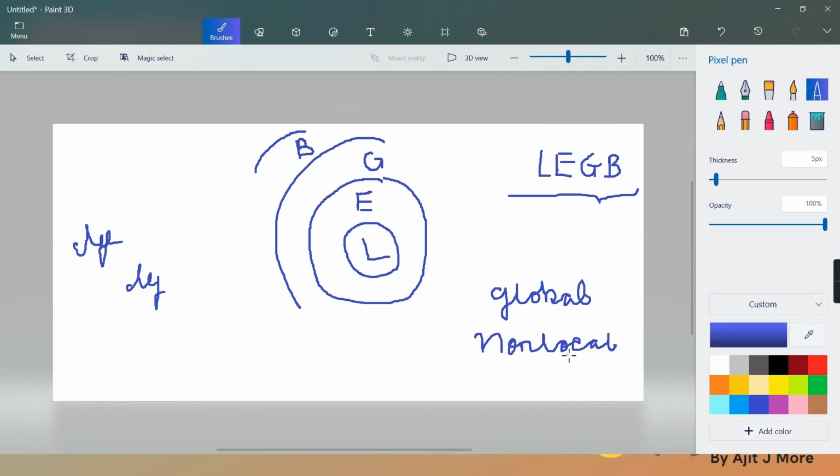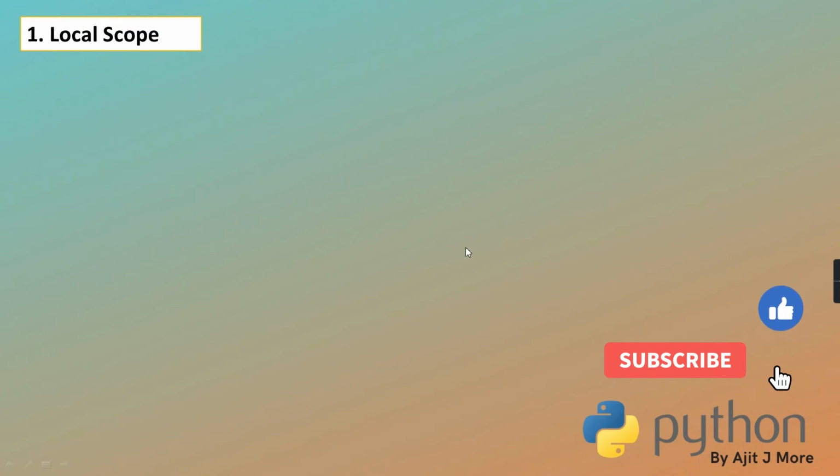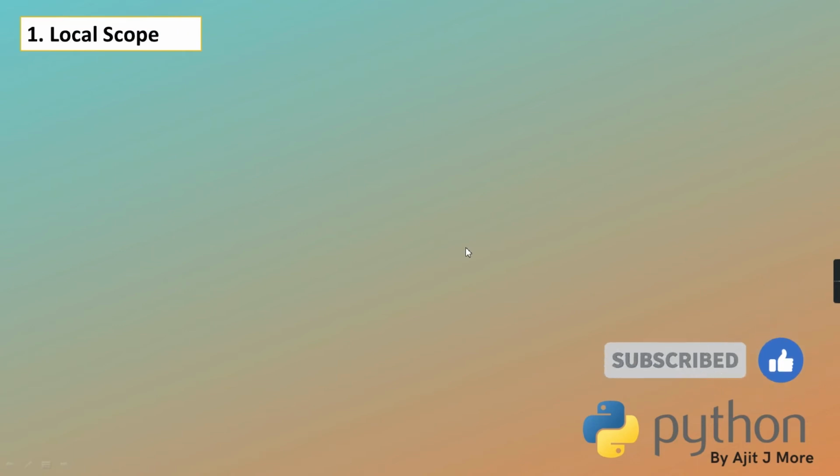Global keyword and a non-local keyword. Okay, so we will talk about this all in detail. First, we'll talk about local scope. Now, local scope means those variables which are defined within the function body.